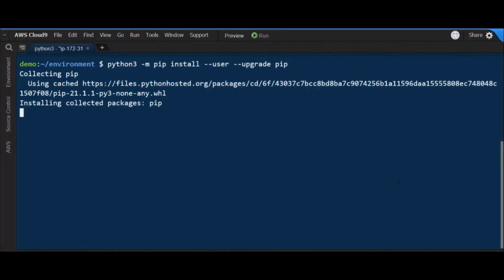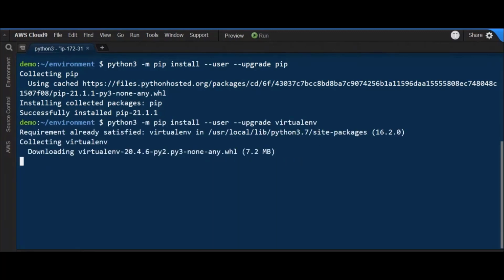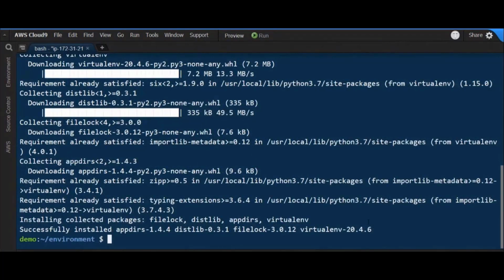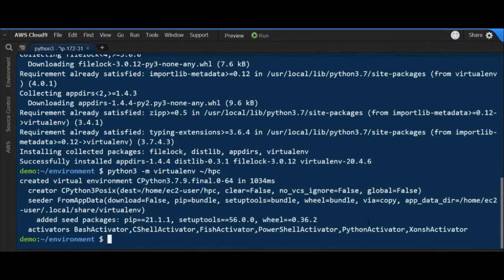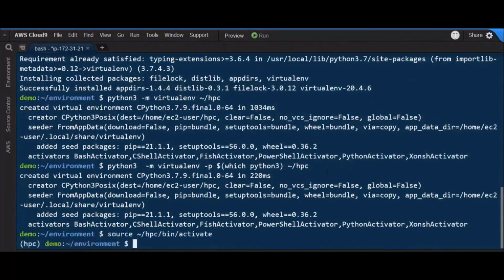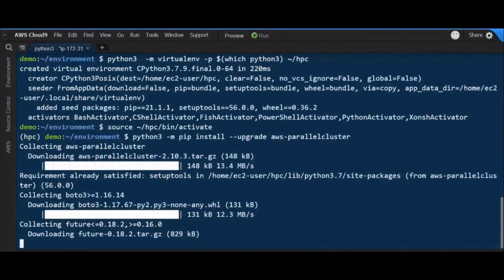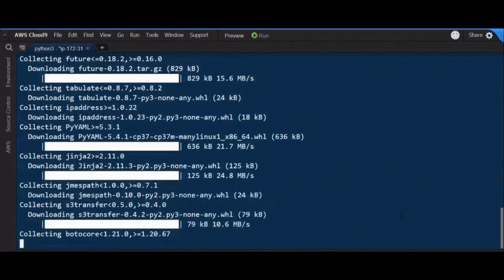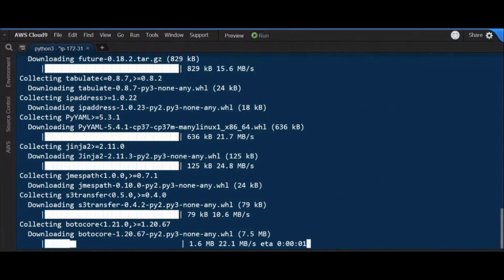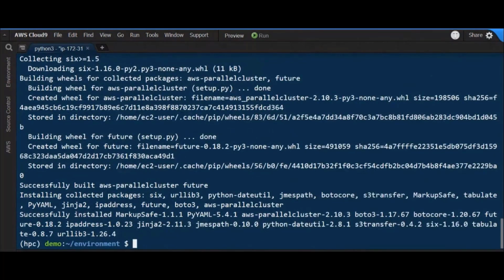Okay, so this is my console. As you can see, I'm using Cloud9 for this webinar. The first command that I have run is to check the installation of pip. Then in the second one, we have installed the virtualenv, and now I am activating the virtualenv. So I have the virtualenv active, and I can now install the application using the pip install AWS ParallelCluster command.